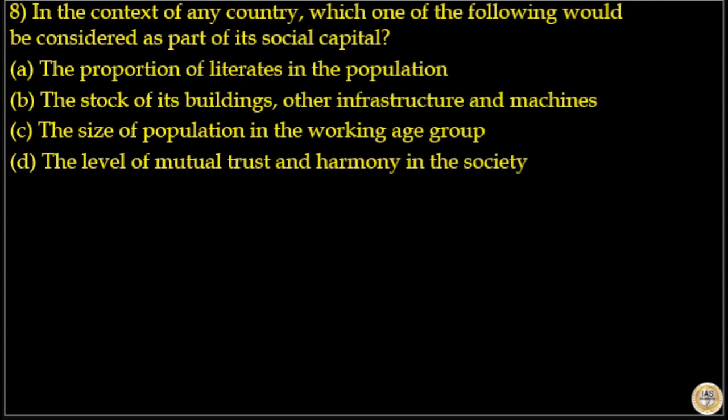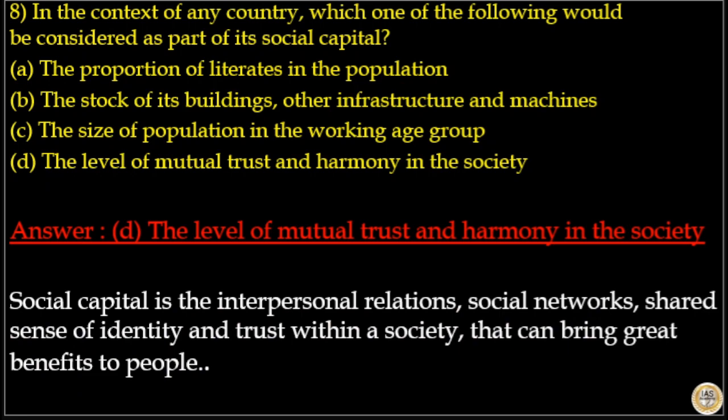Next is, in the context of any country, which one of the following would be considered as part of its social capital? Options are proportion of literates in the population, the stock of its buildings, other infrastructure and machines, the size of population in the working age group, the level of mutual trust and harmony in the society. The answer to this question is option D, the level of mutual trust and harmony in the society. Social capital is the interpersonal relations, social networks, shared sense of identity and trust within a society that can bring great benefit to people. So, her answer to this question is option D.